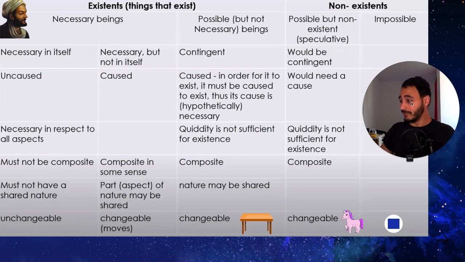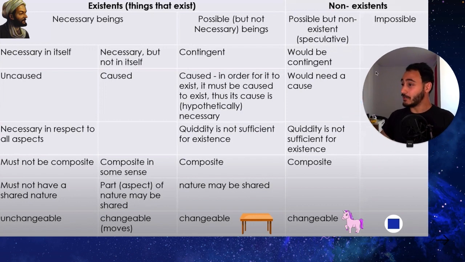And this is the very well-known table in the modal logic of Avicenna. As you see, he had existing things and non-existing things, right? Which are called existence and non-existence. Under existence, you had necessary beings and possible but not necessary ones. So long story short, if you go down to the necessary in itself and uncaused, these are things that exist necessarily. It's necessary in respect to all aspects. It must not be a composite of something else, it must not have a shared nature, and it's unchangeable, right? And Avicenna thought that this is the definition of God.